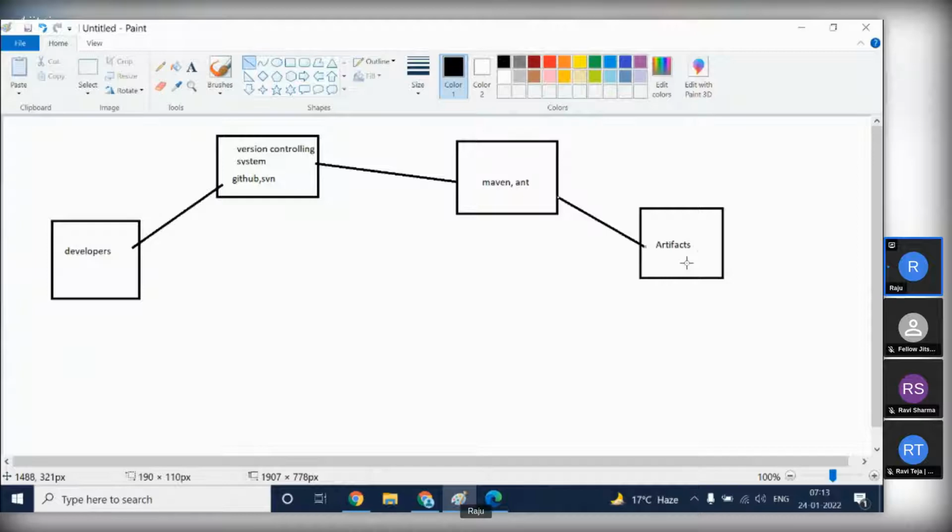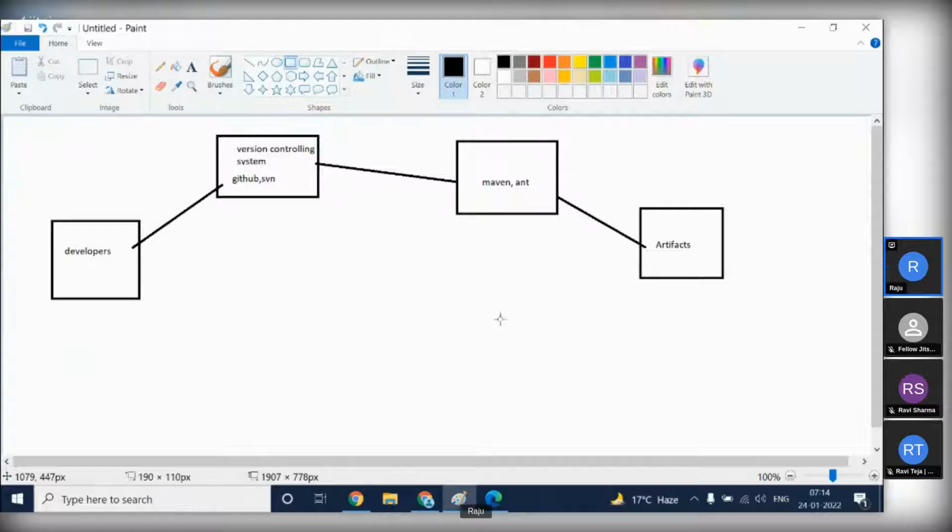Next, we can't give this artifact directly to the customer, right? Before giving it, we have to test it. We have to check whether the application is working fine as per the requirement, how it's behaving as per the customer, and whether there are any bugs. Everything we have to check, right? So we will not give this artifact directly to the customer. Instead, we have another step. Every organization has a team of testers, right? They will write test scripts using Selenium or some automation tools. So before delivering this artifact, we have to test it.